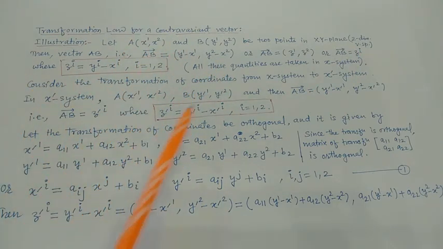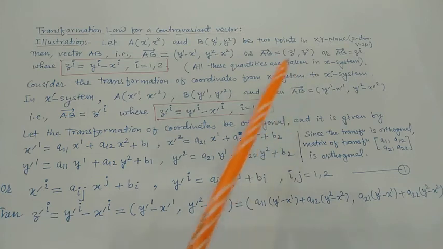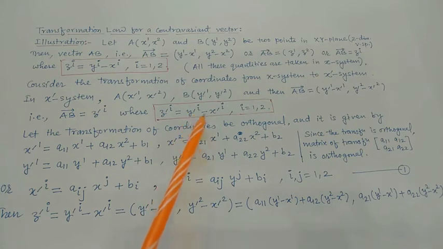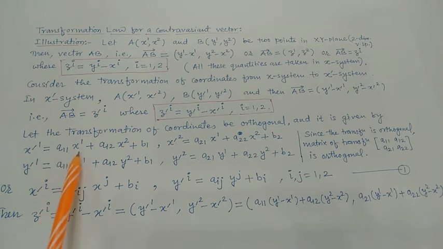Similarly, in X dash system, this vector AB can be written as z dash i, where z dash i is equal to y dash i minus x dash i, i equals 1, 2. Let the transformation of coordinates be orthogonal and given by x dash 1 equals a11 x1 plus a12 x2 plus b1, x dash 2 equals a21 x1 plus a22 x2 plus b2.